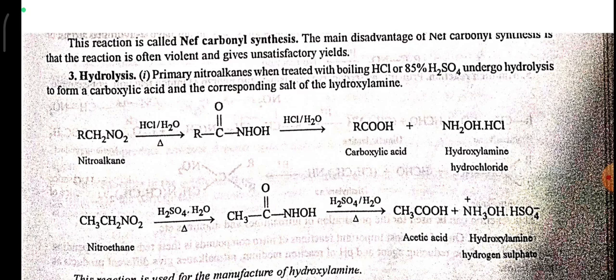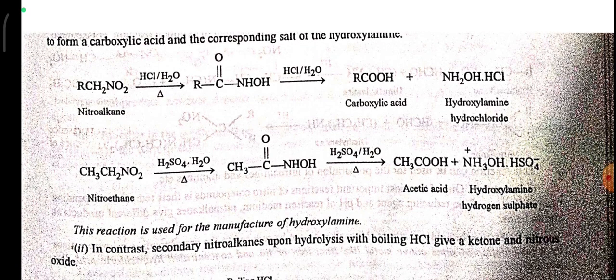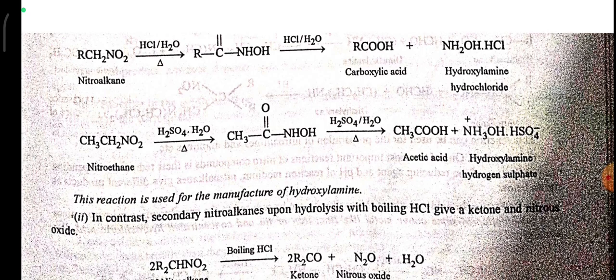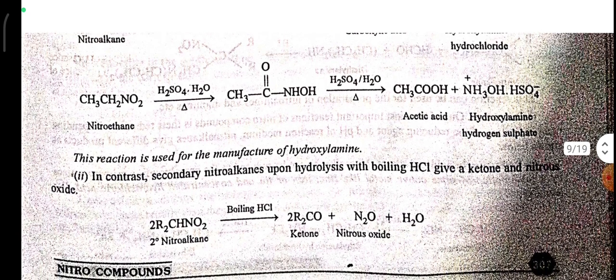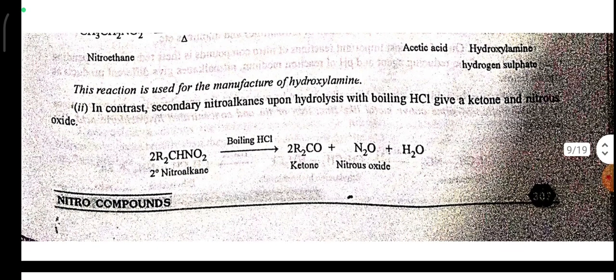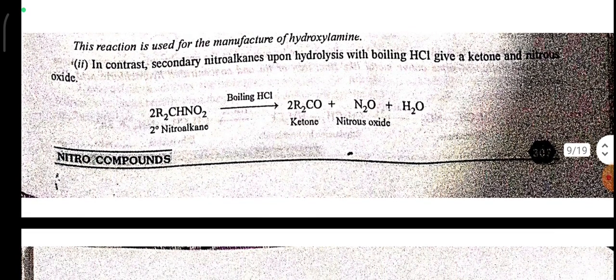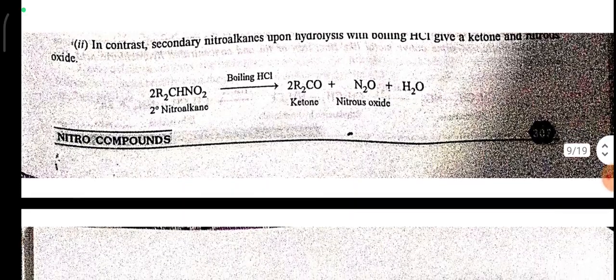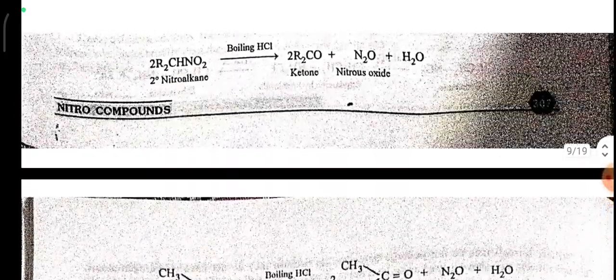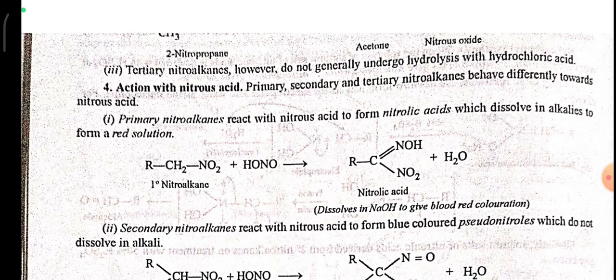Hydrolysis. The primary nitroalkanes, when treated with boiling HCl or 85% H2SO4, undergo hydrolysis to form a carboxylic acid and the corresponding salt of hydroxylamine. Nitroalkane reacts with HCl plus H2O to give RCONHOH, which reacts with HCl plus H2O to give carboxylic acid and hydroxylamine hydrochloride. This reaction is used for the manufacture of hydroxylamine. In contrast, secondary nitroalkanes upon hydrolysis with boiling HCl give a ketone and nitrous oxide.